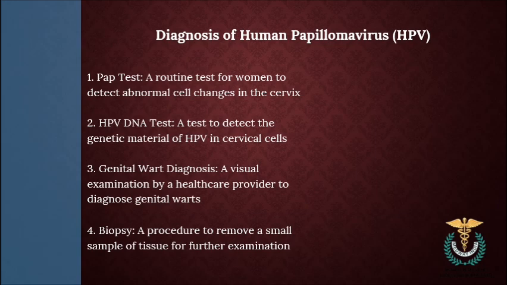So the algorithm usually moves this way. You perform a pap test to check for abnormal cell changes. You perform an HPV DNA test to detect the presence of high-risk HPV types. A biopsy could be performed to collect tissue samples for further examination, and colposcopy is one of the investigations where you can visually examine the cervix for any abnormal cell changes.